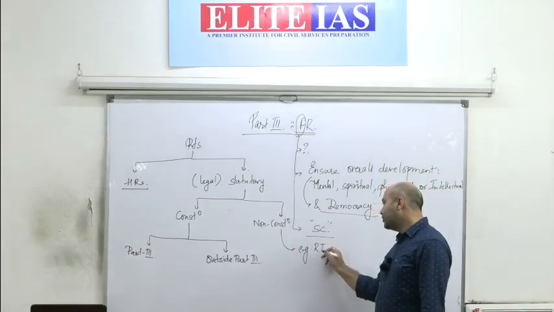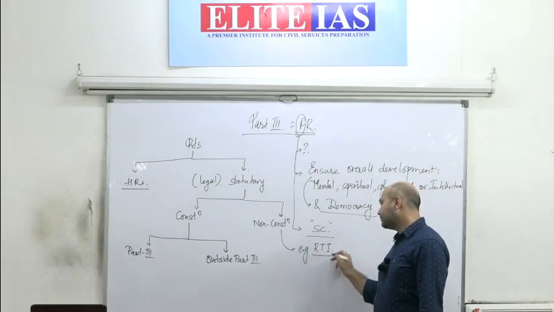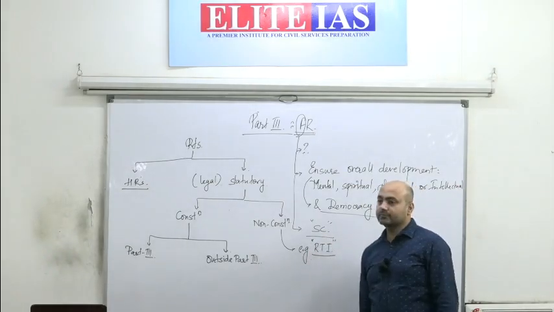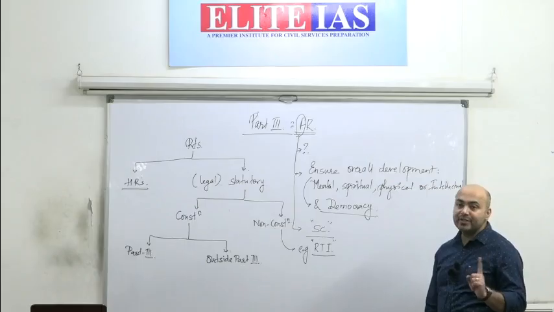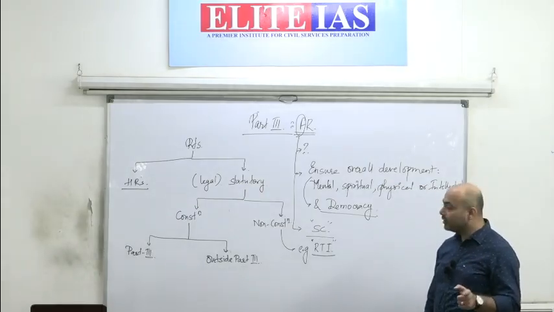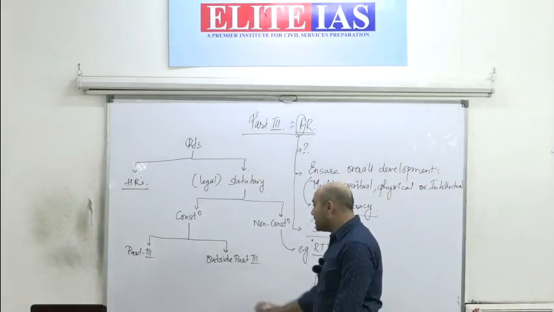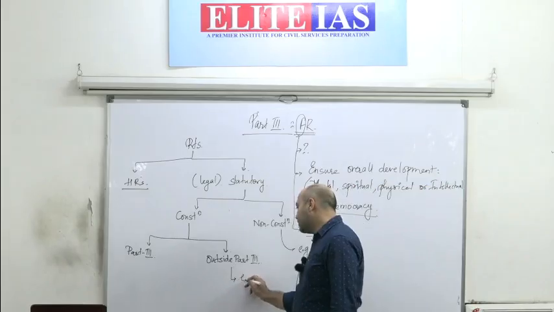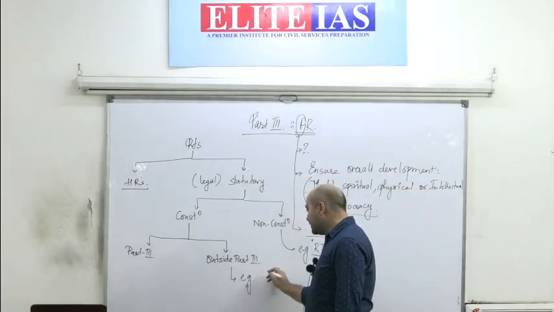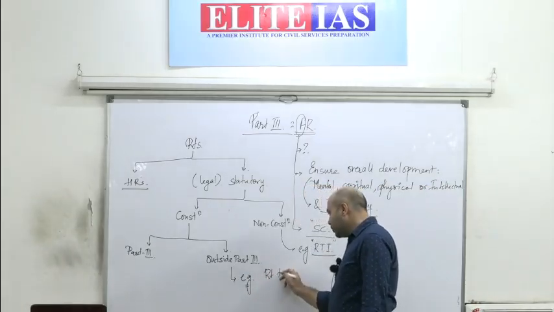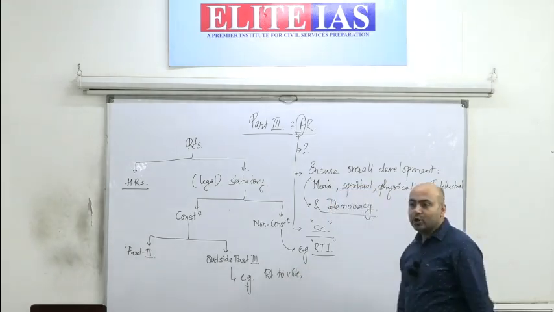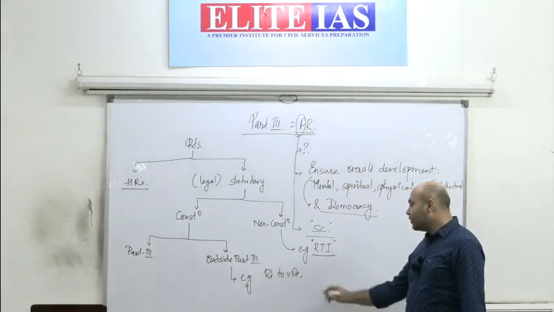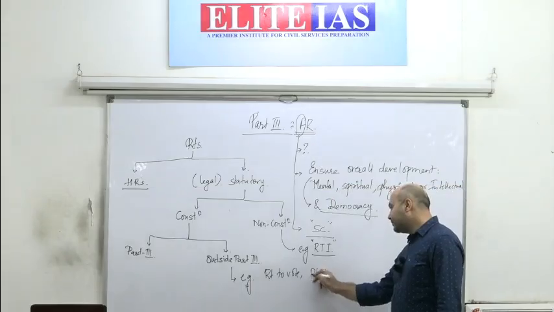Right to information. Right to information is an example of a non-constitutional right. Nowhere has it been mentioned in the Constitution. An example of rights outside Part 3 would be, as I said, the right to vote. Or for that matter, the right to property.